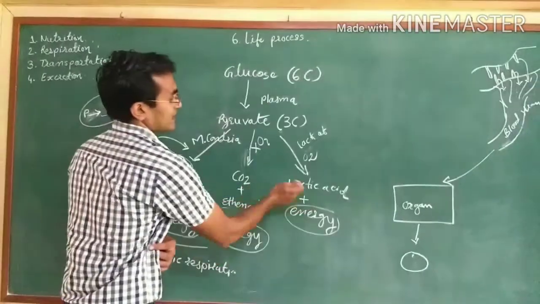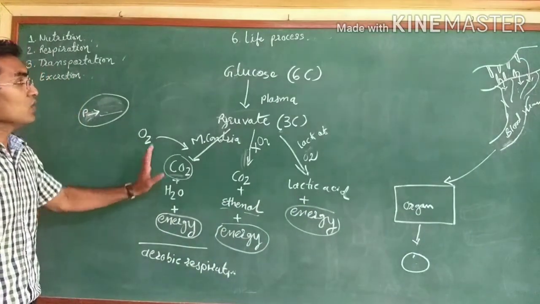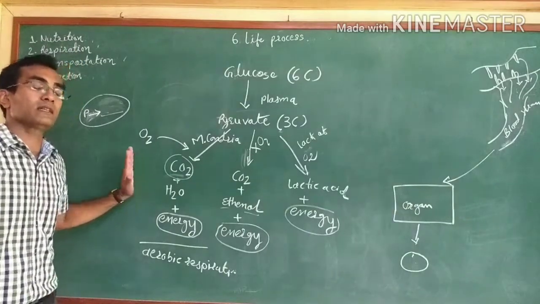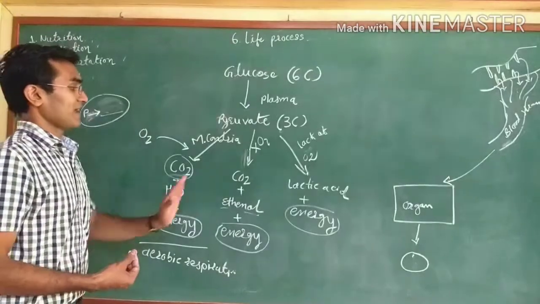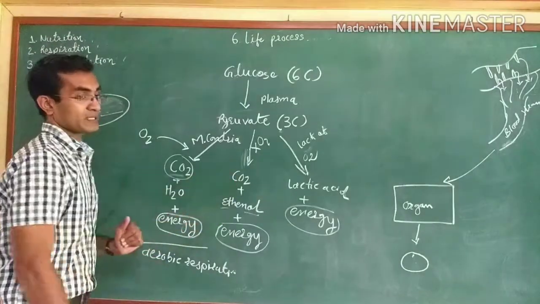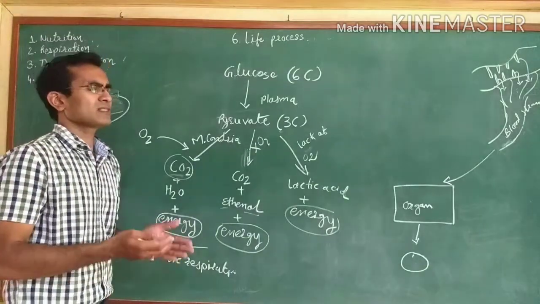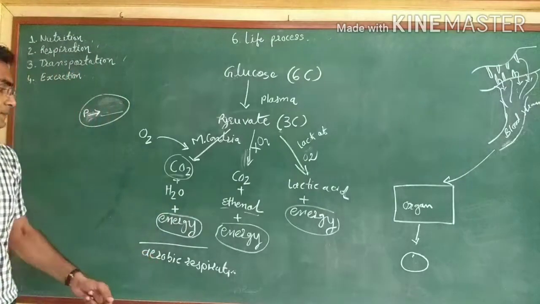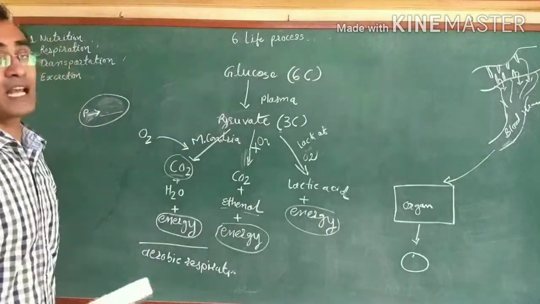Here lactic acid is a three-carbon compound. Aerobic respiration generates more energy than anaerobic respiration. We cannot say anaerobic is slow, but that much energy will not be liberated. So these are the three different processes of respiration.